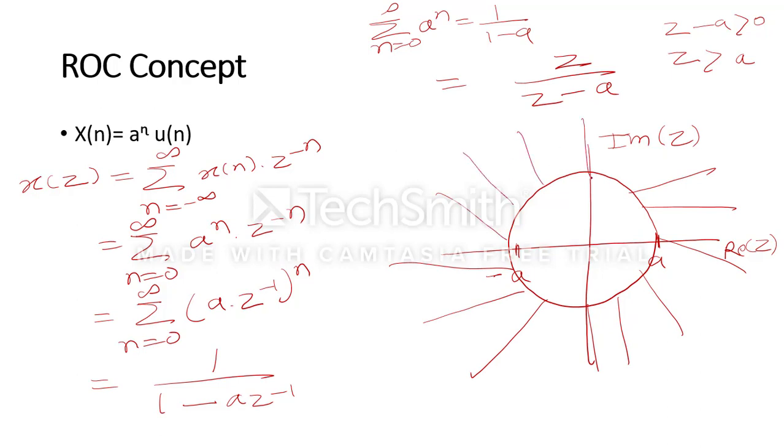As in the case of the Laplace transform, we have seen the right-sided sequence. It was always towards the right side. In the same way, in the Z transform, it is outside the circle. So it is nothing but a right-sided sequence. Right-sided sequence means the ROC should be outside the circle.